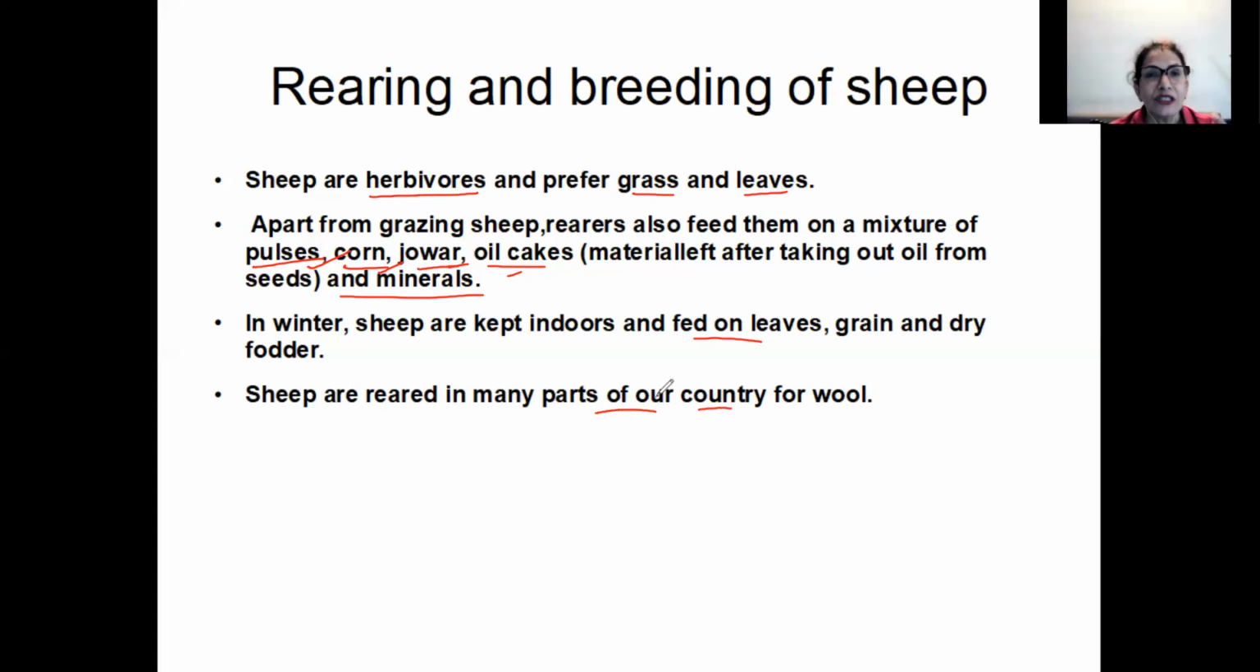So if you get a chance to visit those places, you can really see the sheep around when they go for grazing, because generally visitors go during the summer months. During summer months, you can see the sheep with a lot of fleece and a lot of hair, and you can even visit those places where the fleece is removed and the wool is made. So those places also can be visited. So this is how the rearing and breeding of sheep is done.